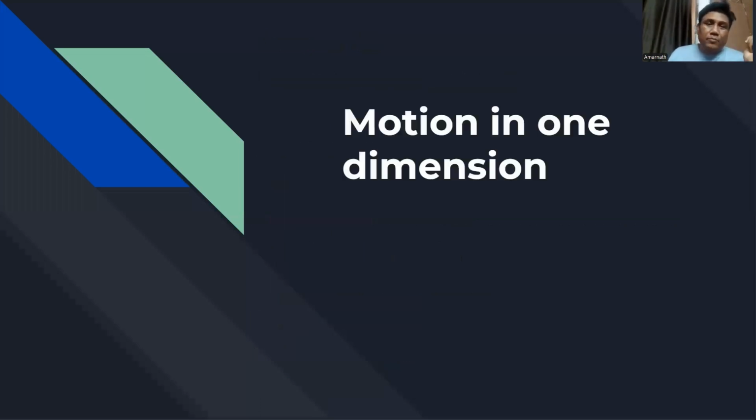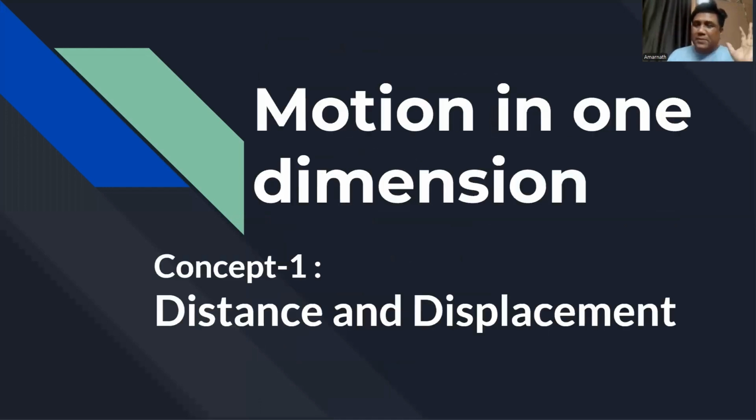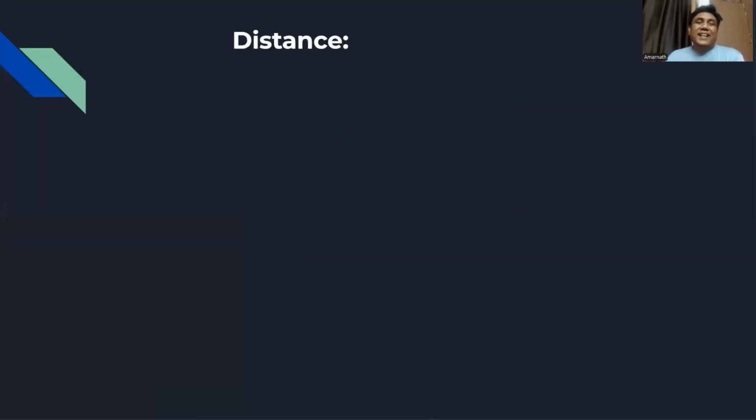Please write down. Motion in one dimension, basically today's concept is distance and displacement. You please read the chapter. Motion in one dimension means if only one coordinate is enough to explain it, then it is called one dimensional motion. And basically what concept are we going to discuss? Concept number one, distance and displacement. So what is distance? Try to understand.